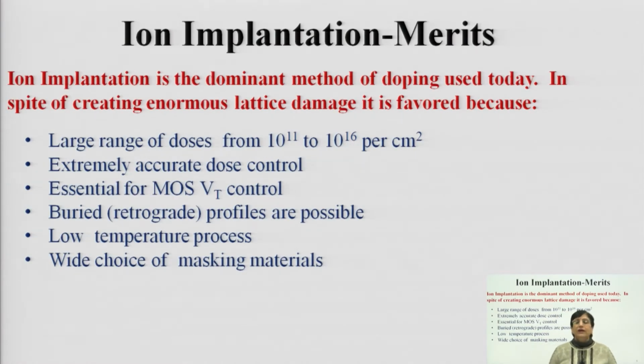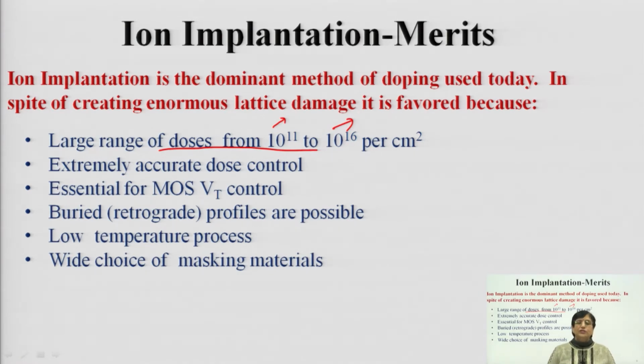Now, what are the advantages? What are the key advantages which make it a recommended process, the most adopted process these days? Ion implantation is the dominant method of adding dopant today, in spite of creating enormous lattice damage. It is favored because it has a large range of dosages, that is 10^11 to 10^16 per centimeter square. So, that much heavy dose you can have.